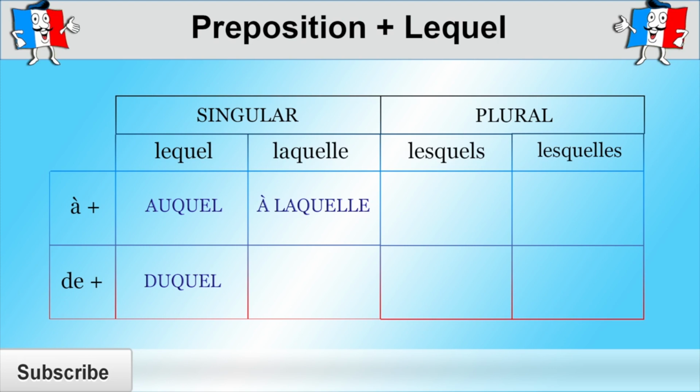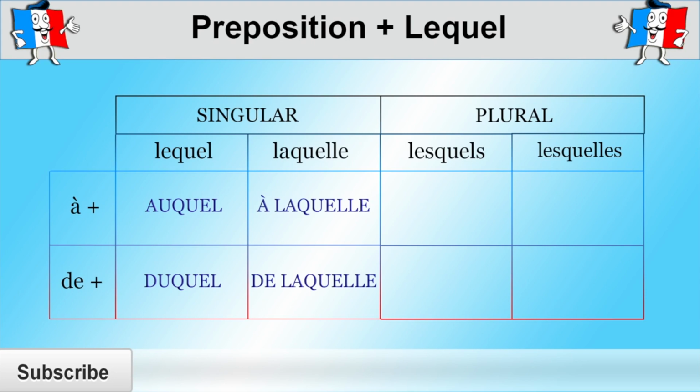Remember, the same thing happens with definite articles. For example, you wouldn't say "de le pain," but "du pain." It's exactly the same thing here. And again, if the noun being replaced is feminine and singular, then "de" and "laquelle" do not contract. I know this sounds a little bit abstract right now, but don't worry, I'll go through some examples with you in a minute.